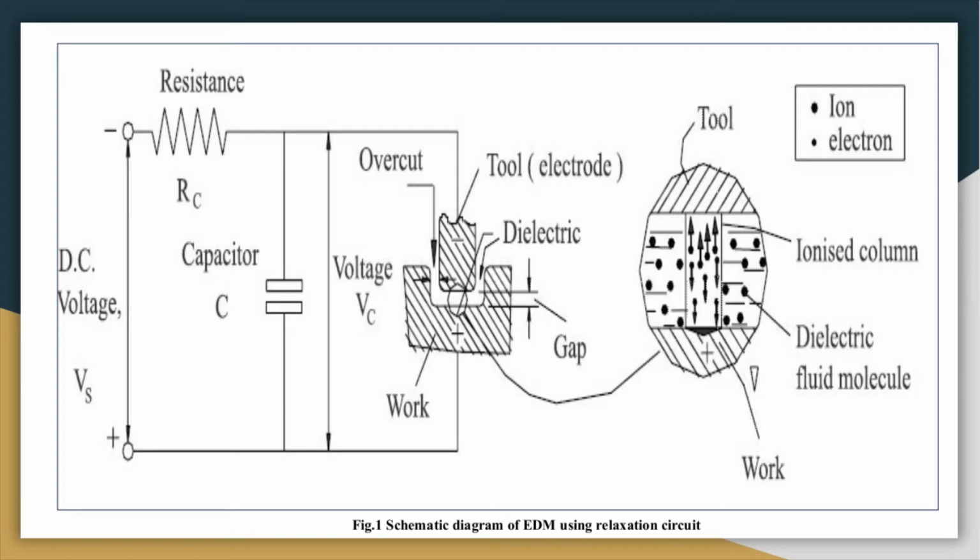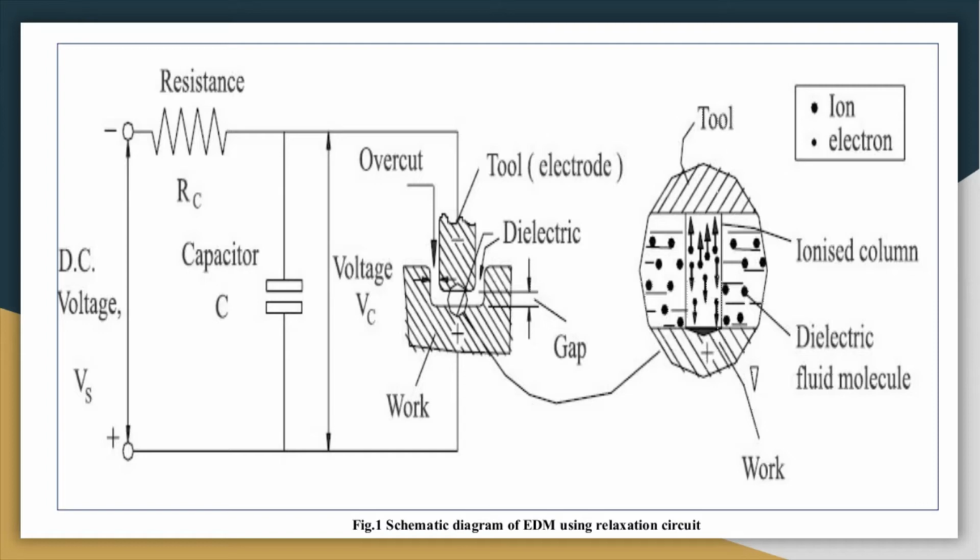In that RC circuit there is a capacitor. When you apply a DC pulse power voltage, around 20 to 80 volts with 5 kilohertz frequency, the capacitor charges and after that it discharges. Whatever charge voltage is there, it discharges through the dielectric between tool and workpiece. While it discharges, the spark occurs at the minimum resistance.